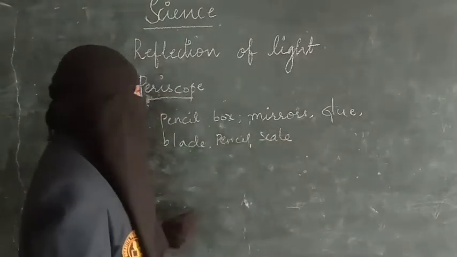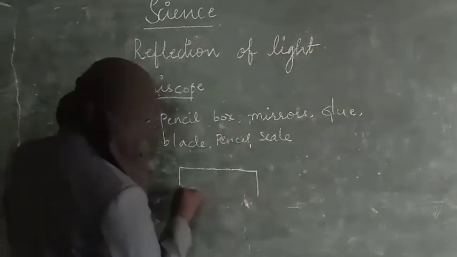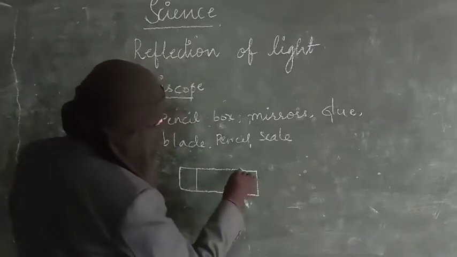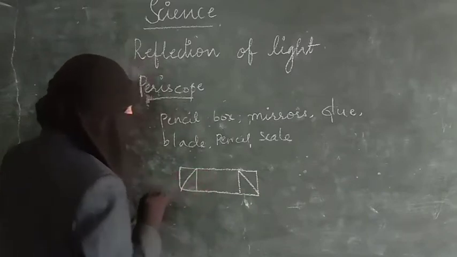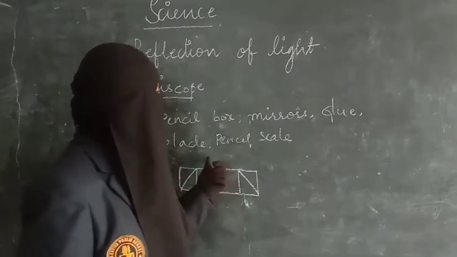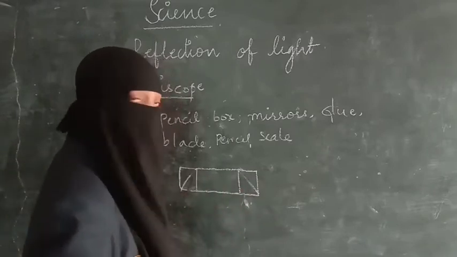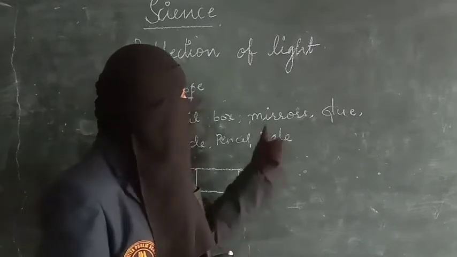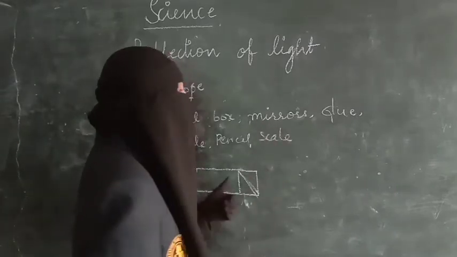First of all, take the box and make diagonals at the sides of it. After making the diagonals, with the help of the blade, make a cut. Make slits here. And then you have to put the mirrors in place. Put some glue here and put the mirrors here.